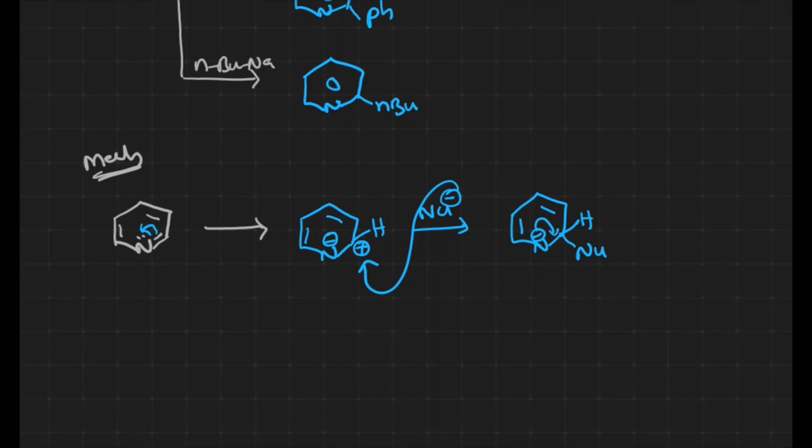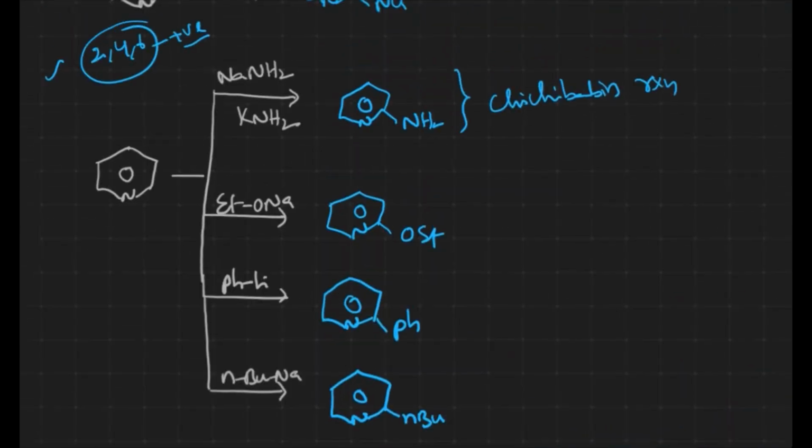This electron shifts again towards the carbon, and elimination of hydride takes place, not the proton. Minus H minus. Finally we get the substituted product. One thing we have to remember during nucleophilic substitution reaction is how the H gets out. It is not like electrophilic substitution reaction, where the last step is proton elimination. Here it is hydride elimination. This particular thing we have to remember. This is how the aromatic nucleophilic substitution reaction takes place.